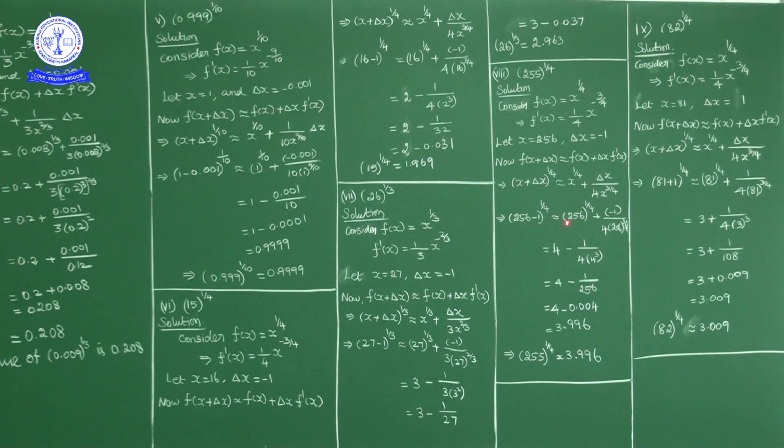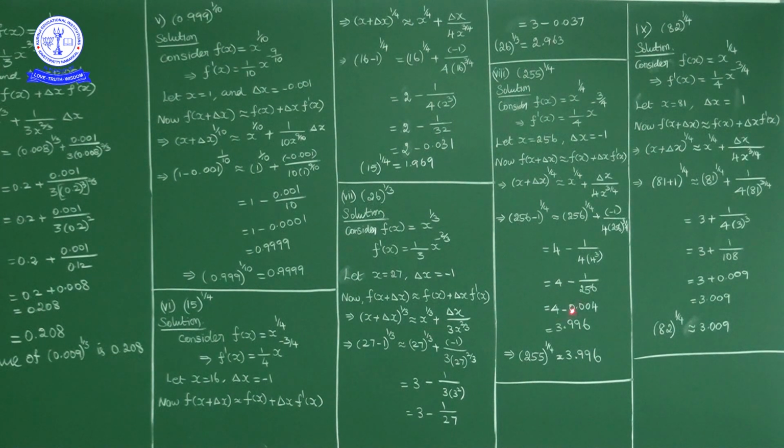256 is 4 power 4, and 4 power 4 whole power 1 by 4 is 4. So 4 minus 1 by 4 into 256 power 3 by 4. 256 is 4 power 4, so 4 power 4 whole power 3 by 4: the 4s cancel, giving 4 cube. 4 cube into 4 is 4 power 4, that is 256. So 4 minus 1 by 256. 1 by 256 is approximately 0.004.